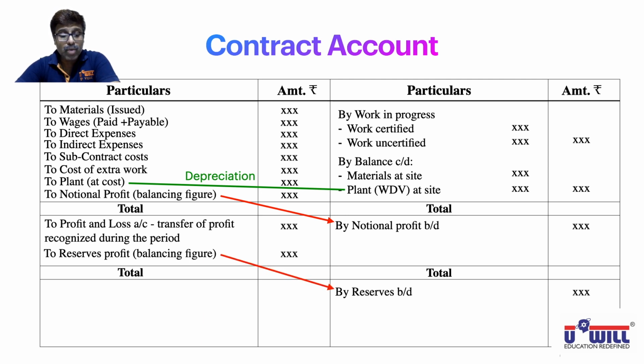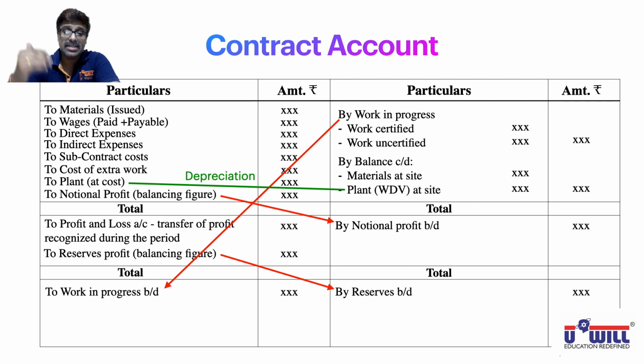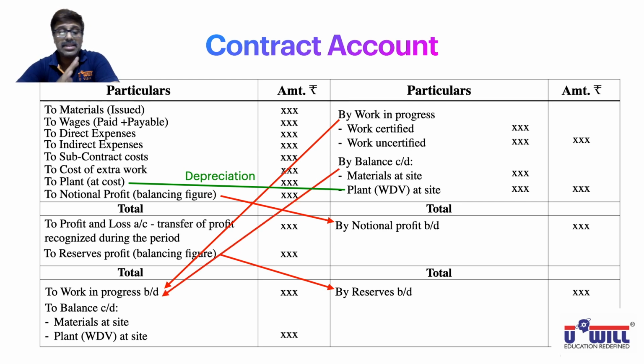Then work in progress brought down. This work in progress, which we get in the first part on the credit side, we will write as the opening balance of the next year. Whatever work is done by the end of this year would be the opening balance of work done in the next year. And again the balances brought down of materials at site and plant will become the opening balances in the next year. So this last part just represents the opening balances of next year. The main contract account is only the first and second part.